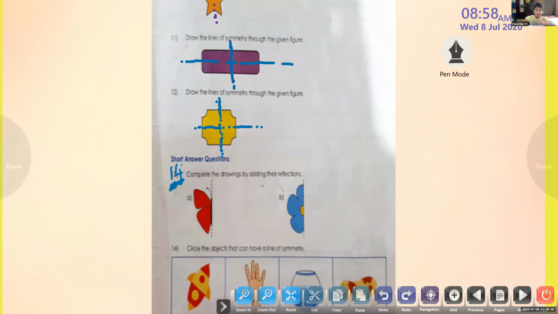Question 14 you can do as homework. Okay, children, can you see this butterfly? What you have to do? You have to draw exactly like here. So from here, you have to see. And what about this flower? You have to see exactly the same, and you can make this half.